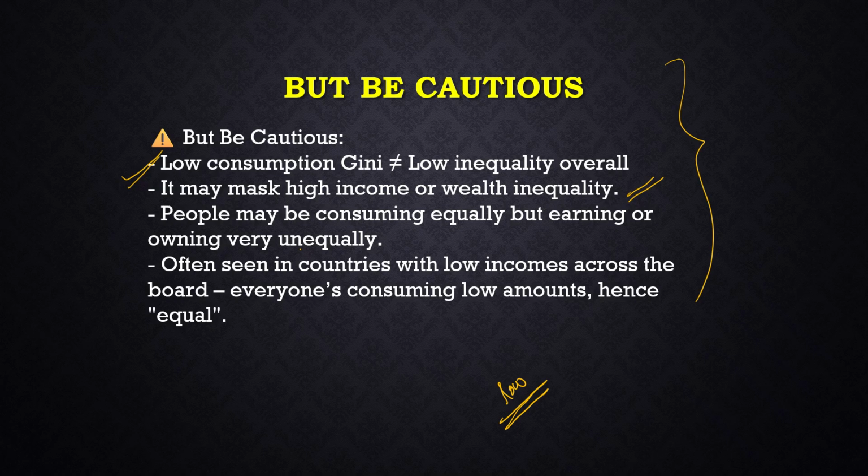This is often seen in countries with low income across the board: everyone is consuming a low amount, hence equal. If a country is low income, every person is buying 5 kg atta, the next house is also buying 5 kg atta. So everyone is consuming the same low quantity. How can we say there is inequality based on consumption? Everyone is consuming the same level of food only. That can also be a reason why there is a low Gini coefficient based on income or even consumption.